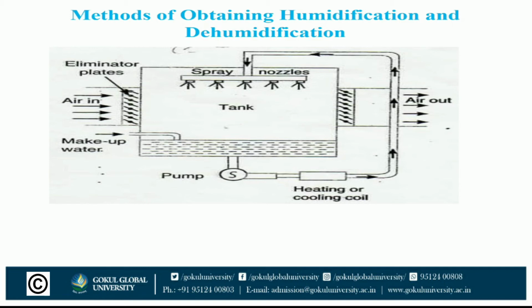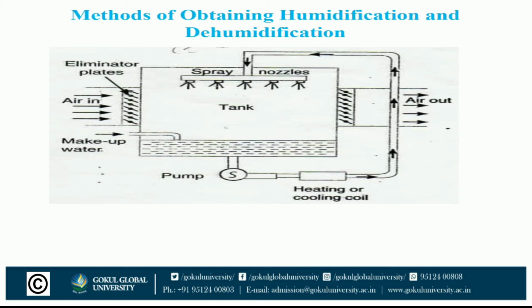The air washer humidification may be accomplished in three ways: by using recirculated spray water without prior heating of air, by pre-cooling or preheating the air and then washing it with recirculated water, and by using heated spray water.